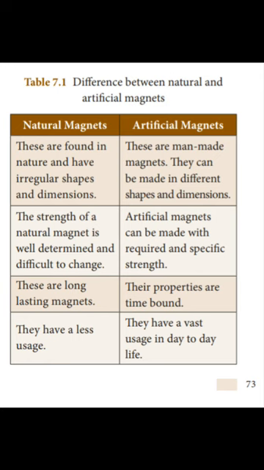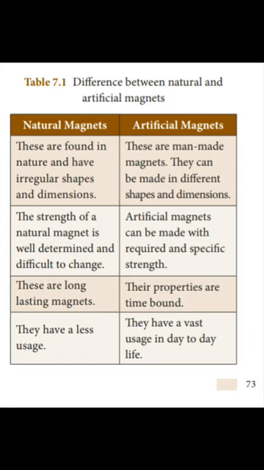Natural magnets are long lasting magnets. It is a permanent magnet. Artificial magnets' properties are time bound. We can change the properties of the artificial magnets. Natural magnets have less usage. Artificial magnets have a vast usage in day-to-day life. In every appliance we are using artificial magnets.